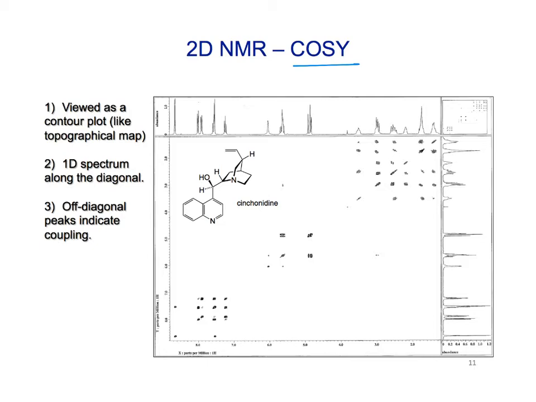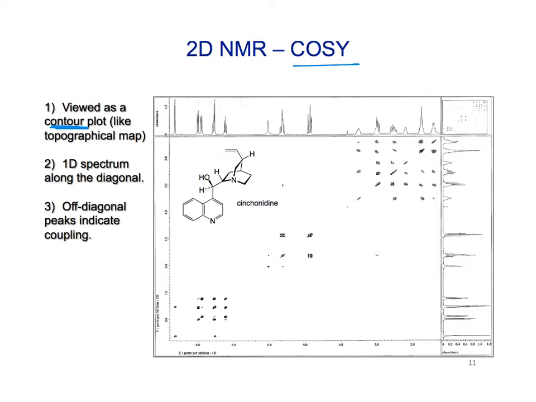So the way that we view it, the middle part is essentially a contour plot. It's like a topographical map. So if we could blow this up, each of these dots has different contours, and that tells us how tall it is. Okay?